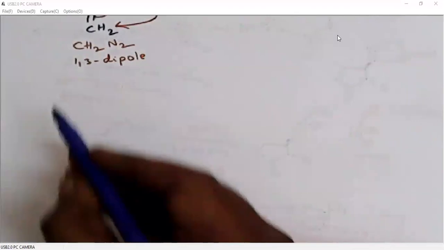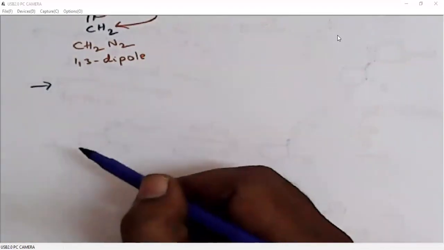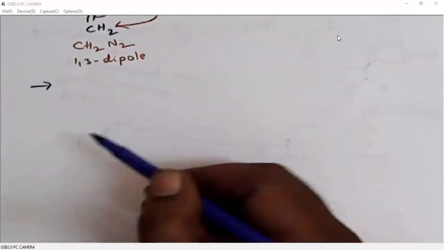Now I will give you some problems on diazomethane 3+2 cycloadditions. You write the products.